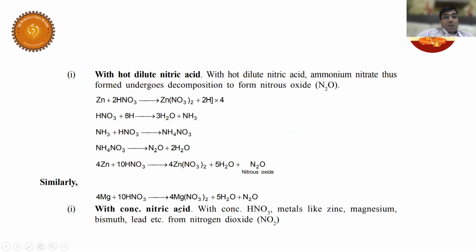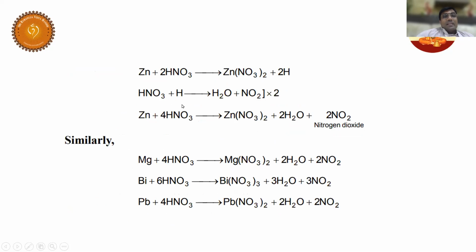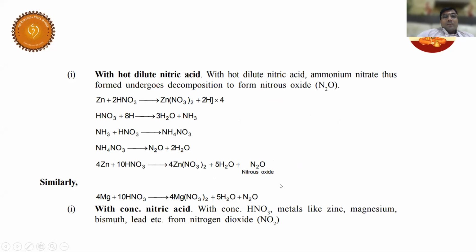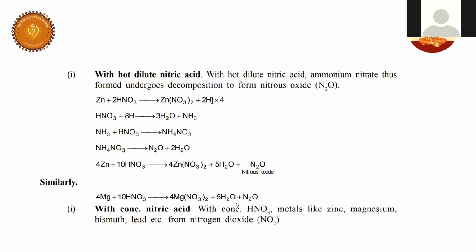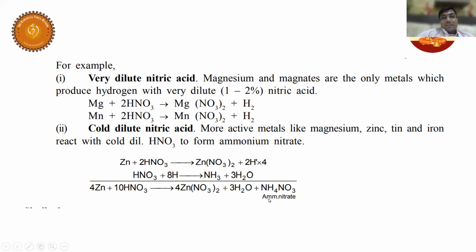Students, with zinc and concentrated nitric acid, what are you getting? NO2. Concentrated will always give NO2. Dilute will always give NO or N2O. Now can you tell me zinc, cold and dilute, what is the byproduct? Sir, H2. NH4NO3. In the zinc case, you don't get H2, you get ammonium nitrate. Only magnesium and manganese give H2.